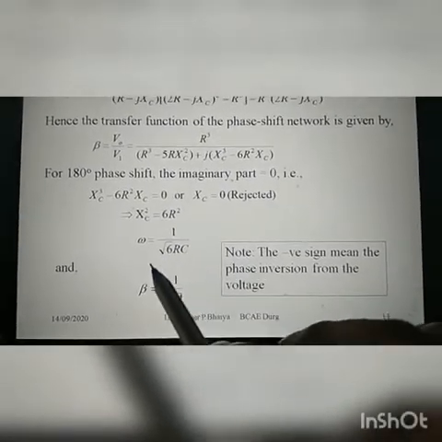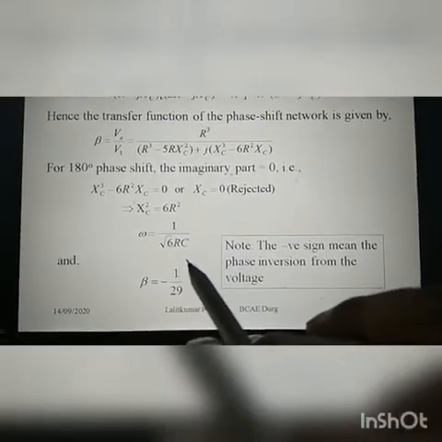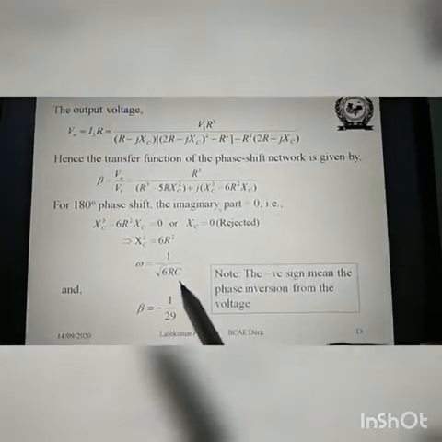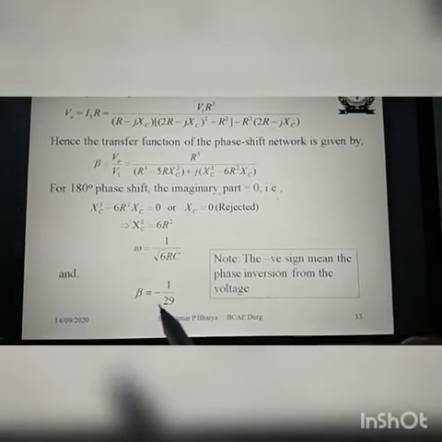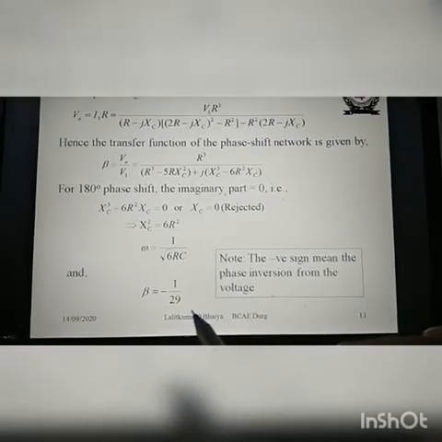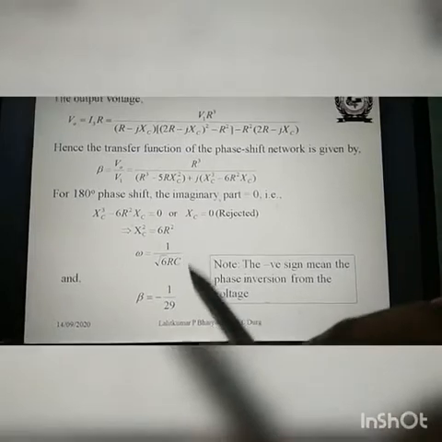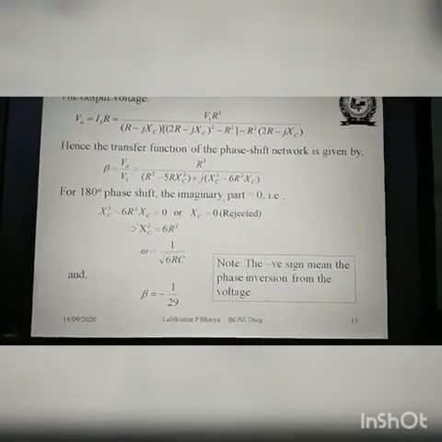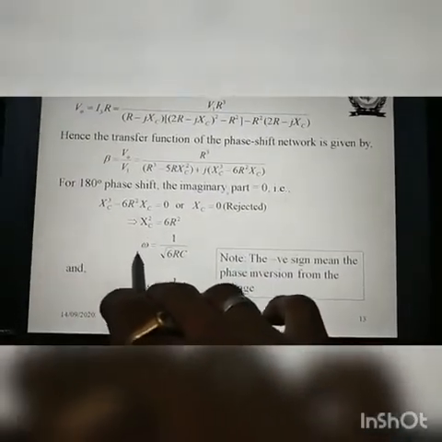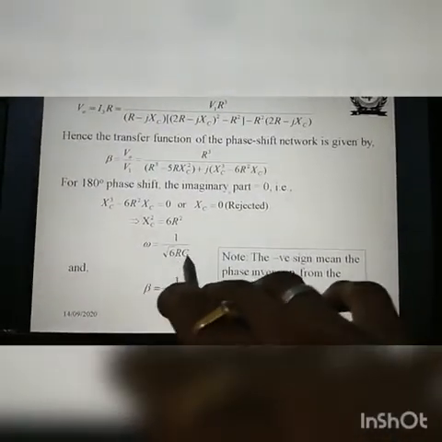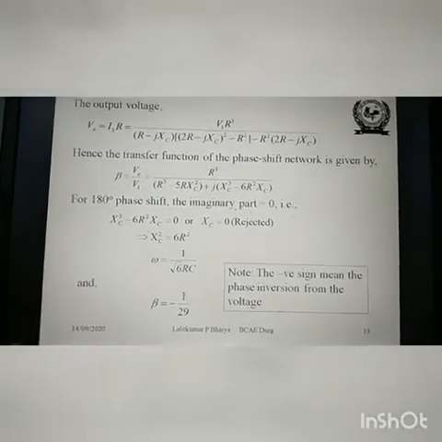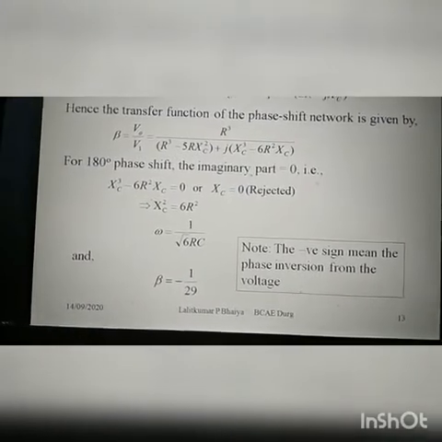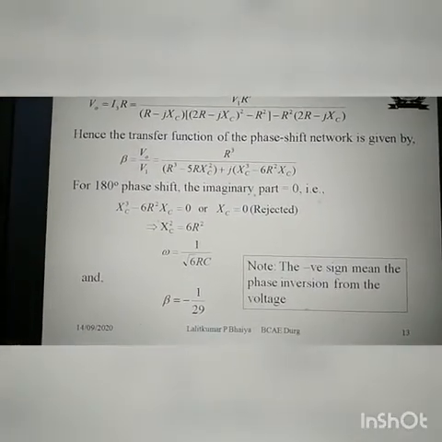So you will get here omega is equal to 1 upon root 6 into RC. This is one important formula for the RC phase shift oscillator. And beta is equal to minus 1 by 29, the feedback factor. So these two formulas are important for the RC phase shift network. You have to show that f is equal to 1 upon 2 pi root 6 into RC and beta is equal to minus 1 by 29. The negative sign means the phase inversion of the voltage.